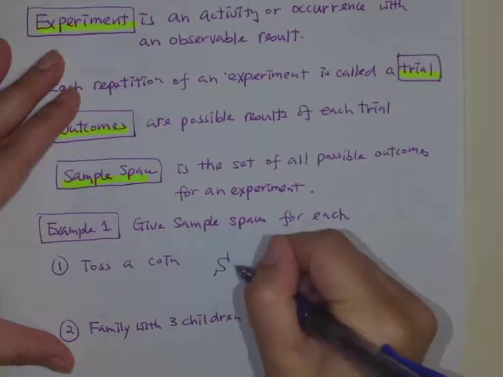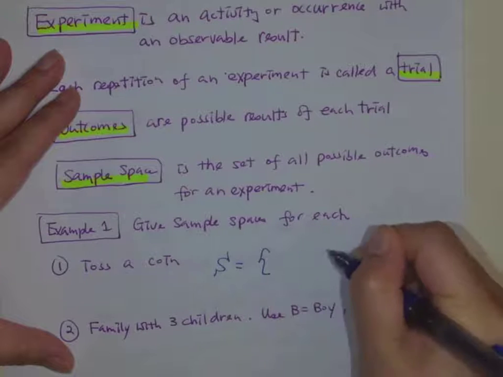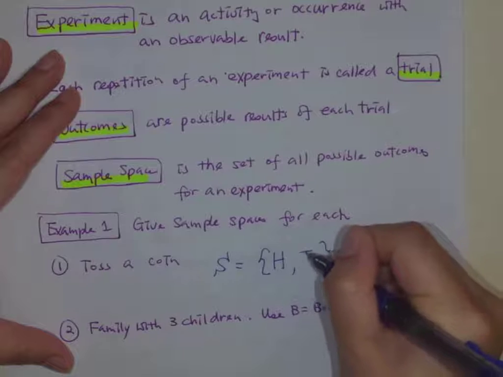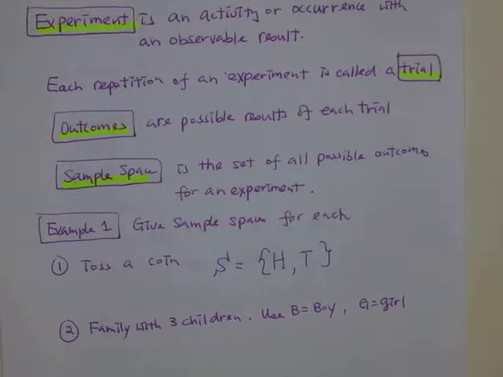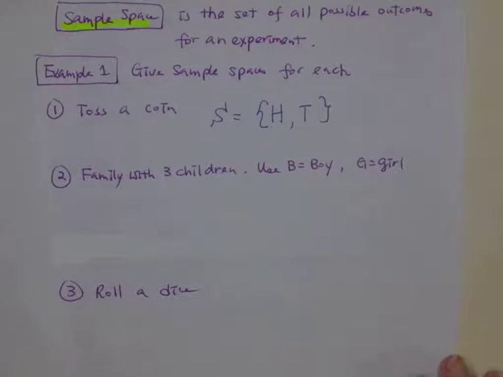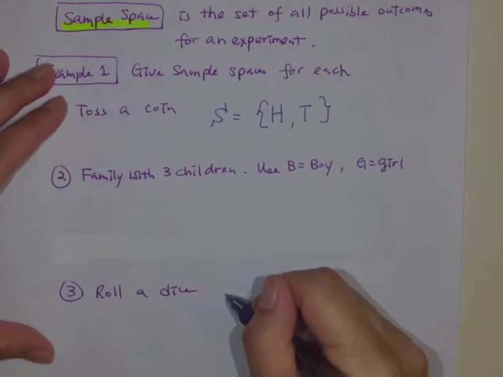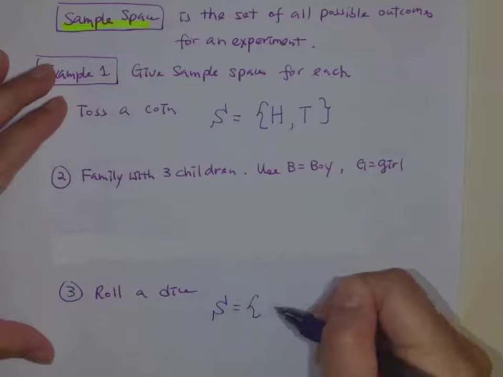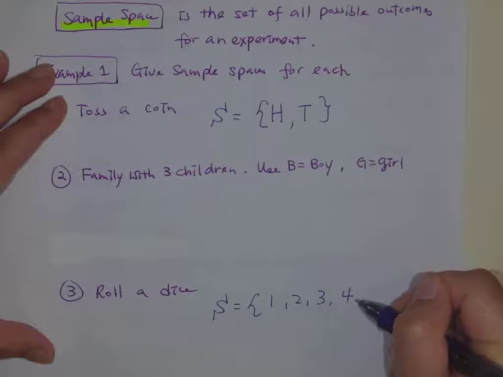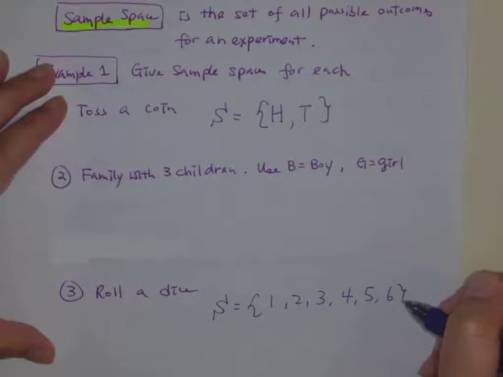I can use the squiggly brackets because it only has 2 elements, either head or tail. Number 3 is easier, so you may want to pause the video and write that down. Rolling a die, the sample space is going to be, you have 6 sides, 1, 2, 3, 4, 5, 6.